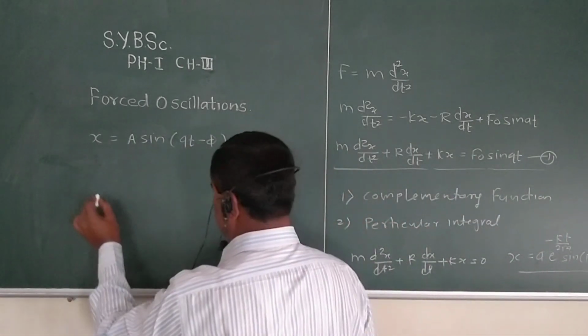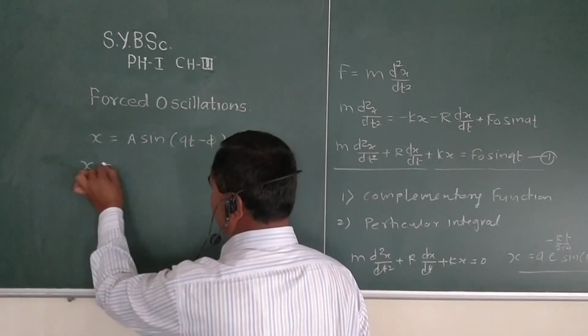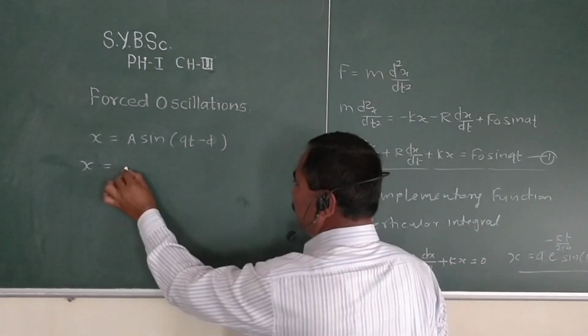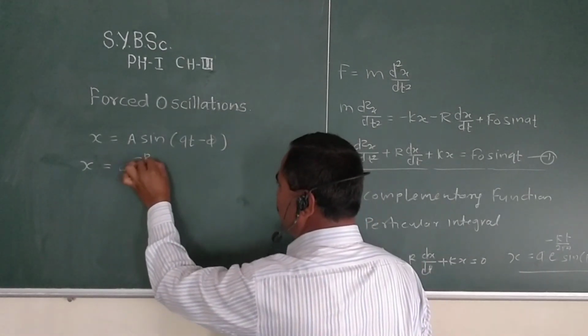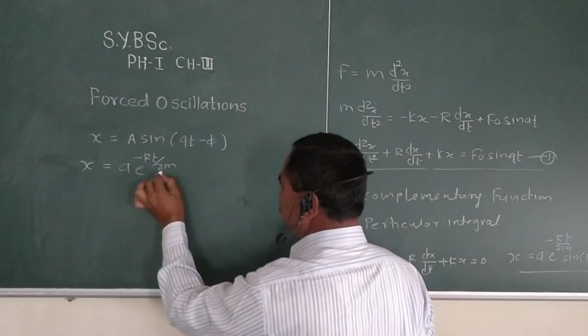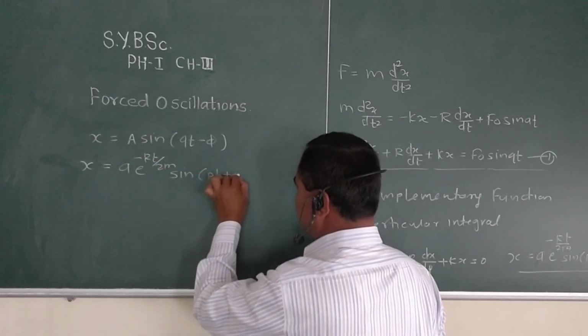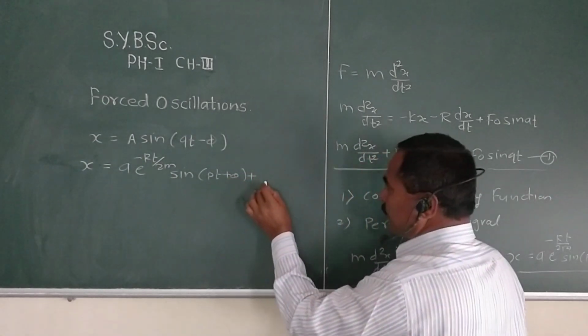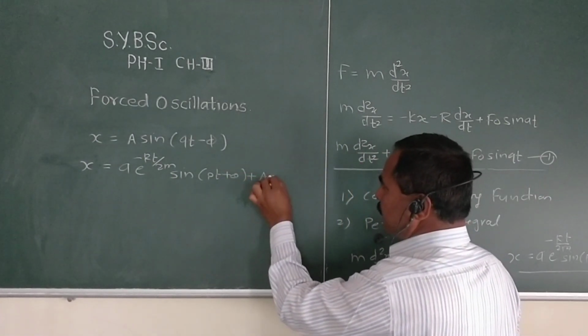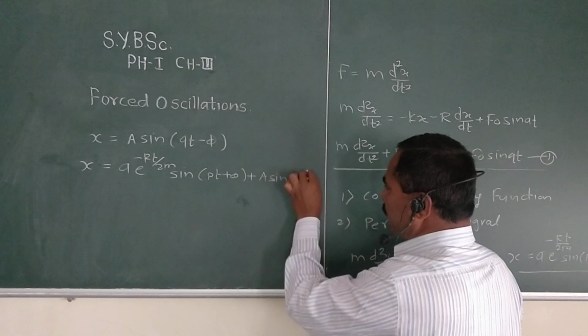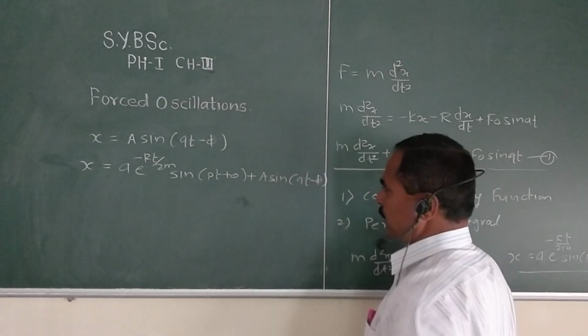So write here x equal to, first we write A e raised to minus Rt upon twice m sin of (pt plus theta), plus we take this A sin of (qt minus phi).